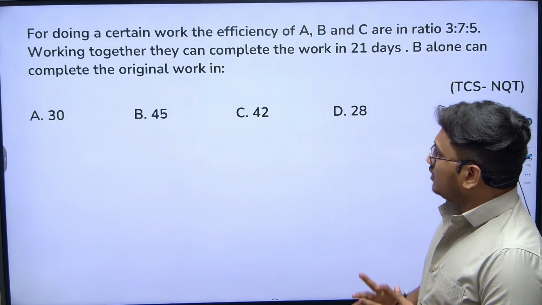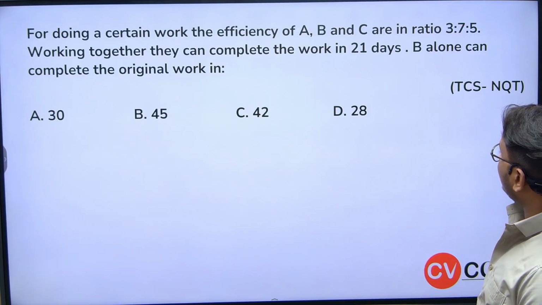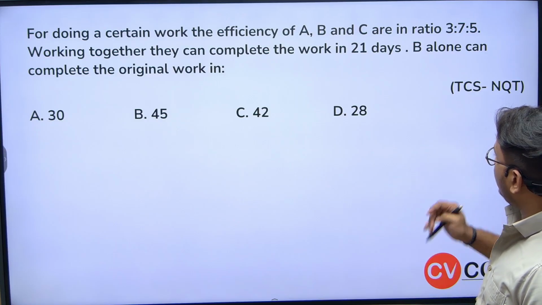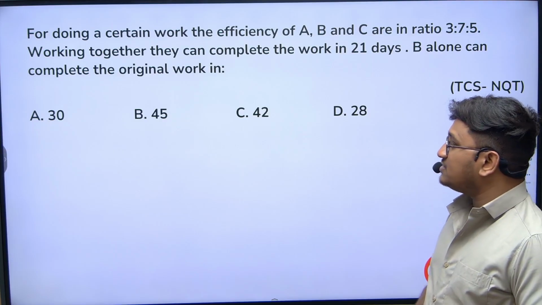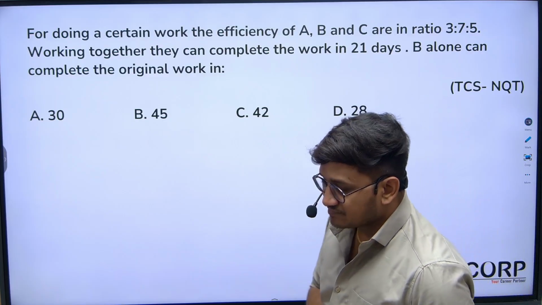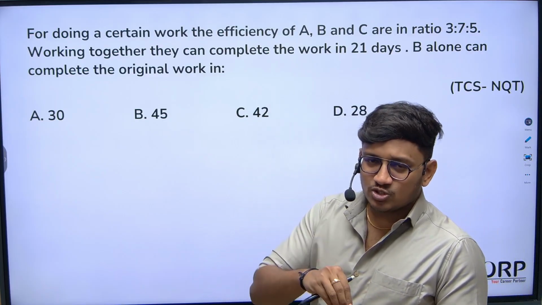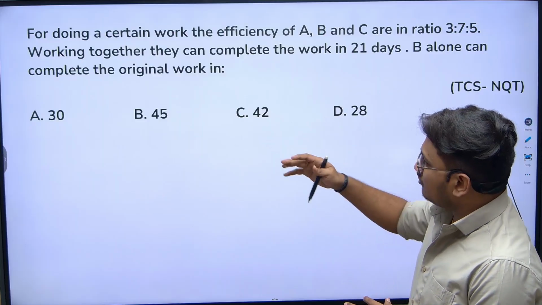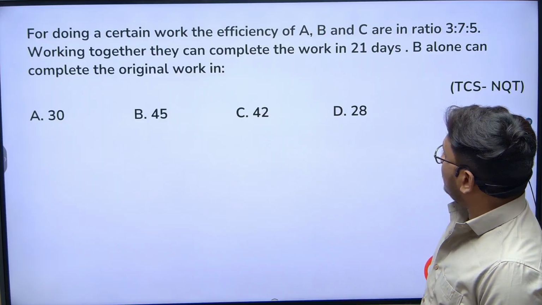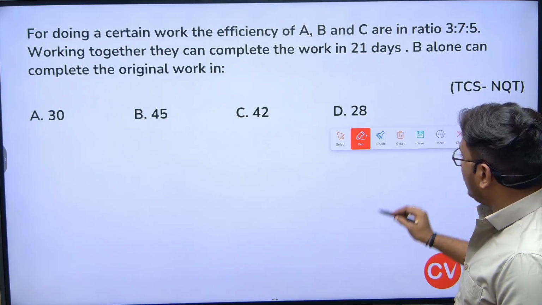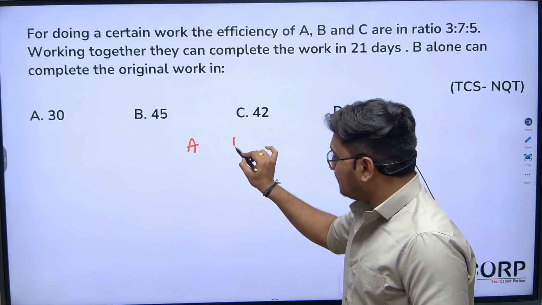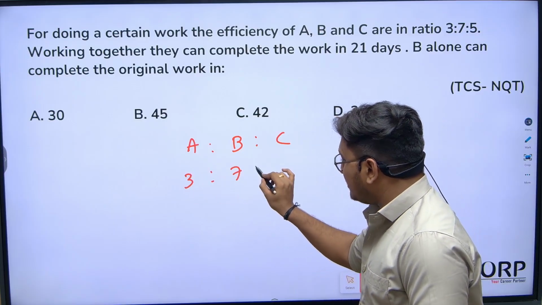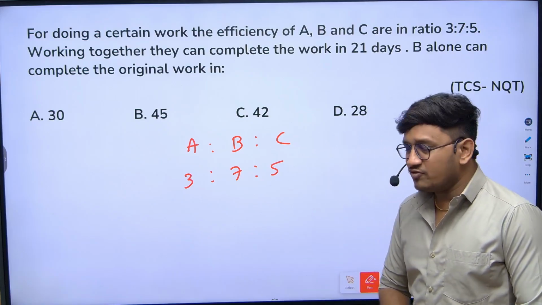For doing a certain work, the efficiency of A, B, C are in the ratio 3:7:5. Working together, they can complete the work in 21 days. B alone can complete the original work in how many days? Very simple. They mixed a ratios concept into the topic of time and work. Here there are 3 people, and their efficiencies are given in the ratio 3:7:5.